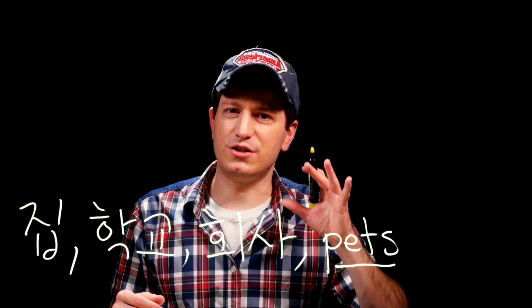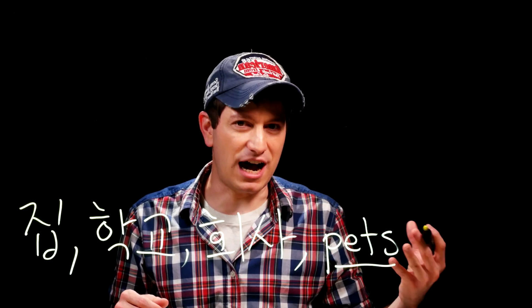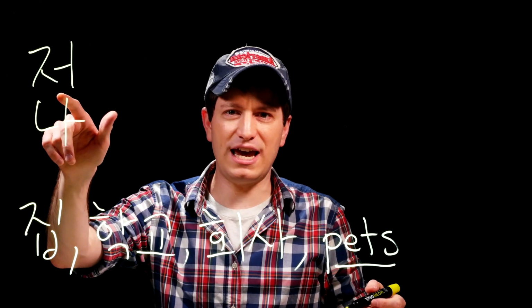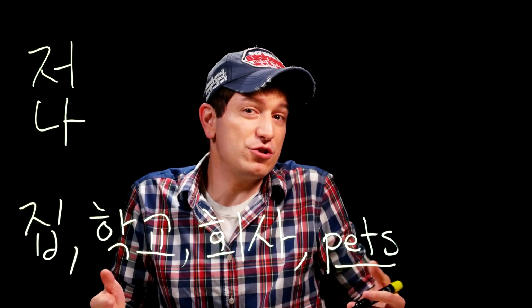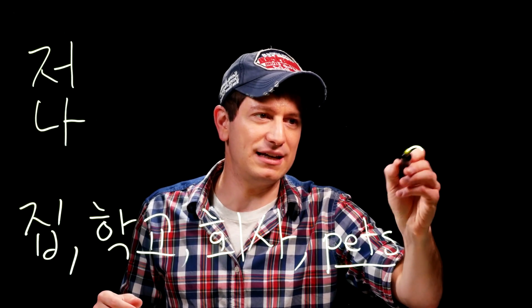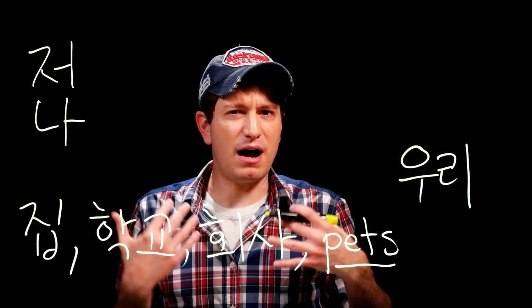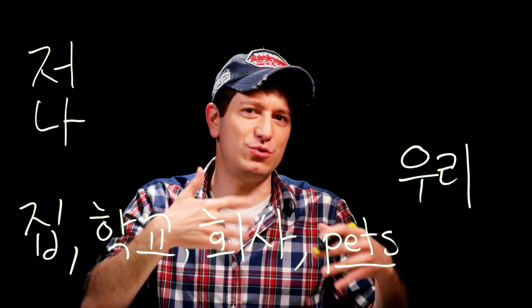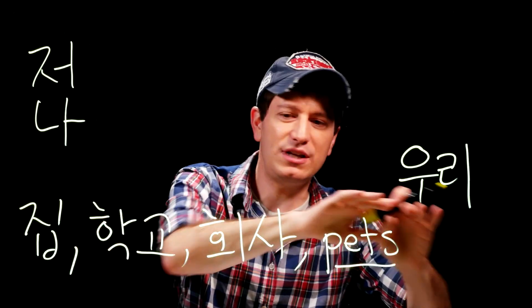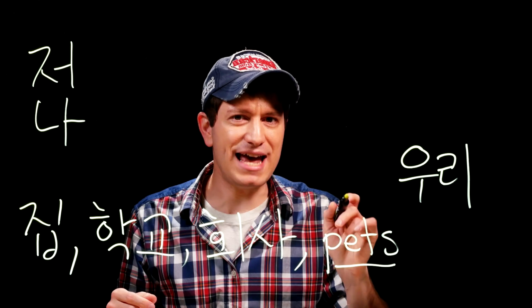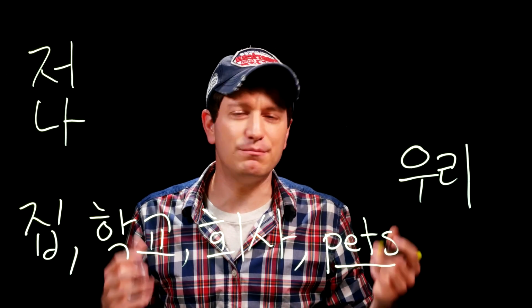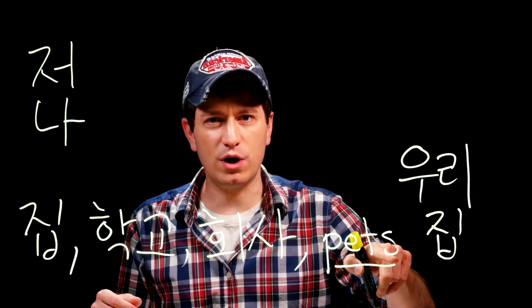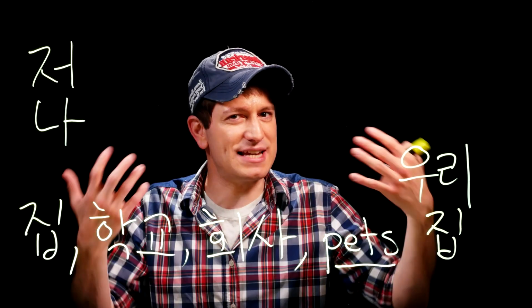Although I should say something, don't use 네 with the pronoun I. So don't use it with the word 저 or 나. So don't say 저네 or 나네. Why? Well, there's already a word for we in Korean, and that's 우리. So if you want to say my school, you don't mean I own it. You wouldn't say 저의 학교 so much. You would say 우리 학교, 우리 집, like that. And for pets, actually the most common way to say my pet is to say 우리 집 pet. So our house, 고양이, 우리 집 고양이. That's how you would say our cat.